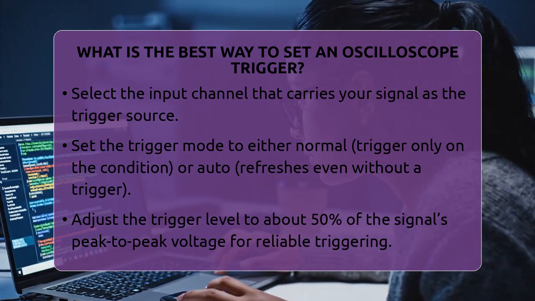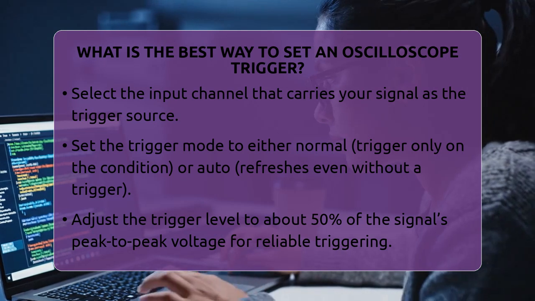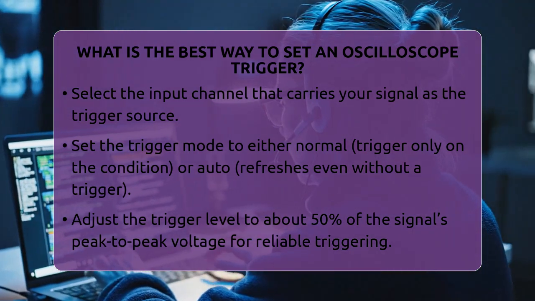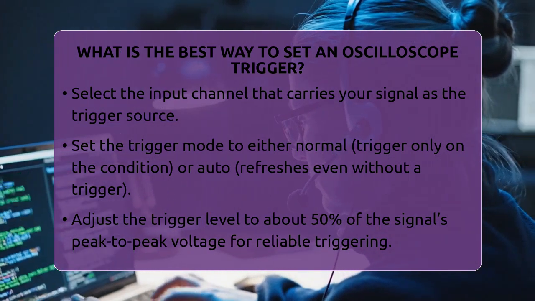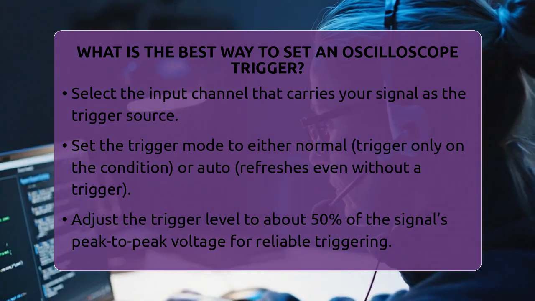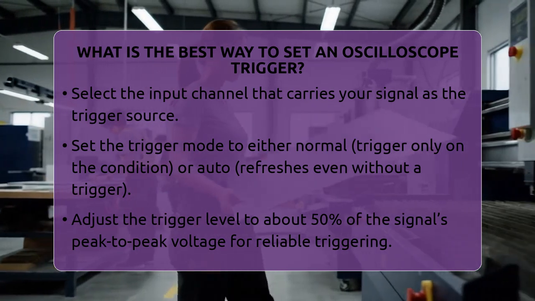Then, you set the trigger mode to either normal or auto. Normal mode triggers only when the signal meets your condition, while auto mode keeps refreshing the display even if no trigger occurs. Next, you adjust the trigger level.